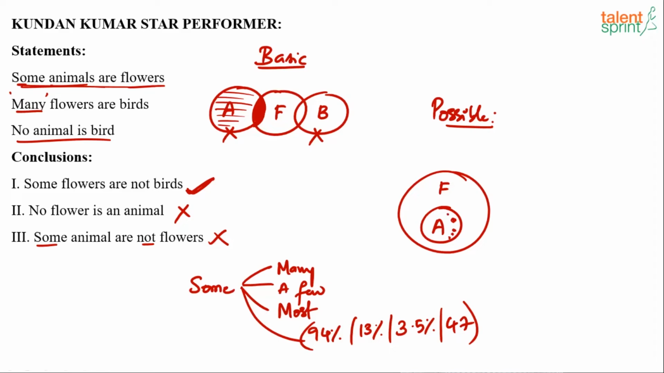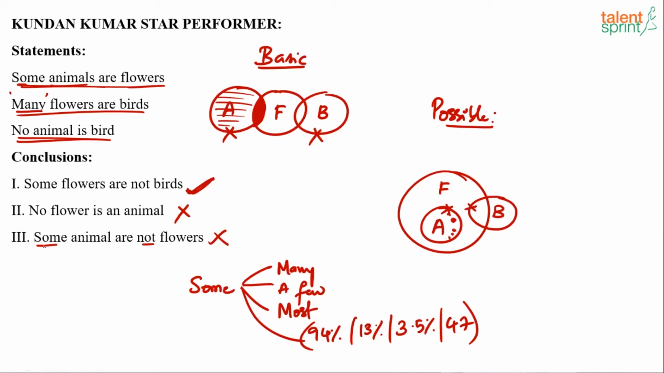Some animals are flowers. Many flowers are birds. So some flowers are birds. And no animal is a bird. So animals and birds will not touch each other. We have drawn the diagram in such a way that none of the statements is violated. All the 3 statements have been followed. Some animals are flowers. Many flowers are birds and no animals are birds.